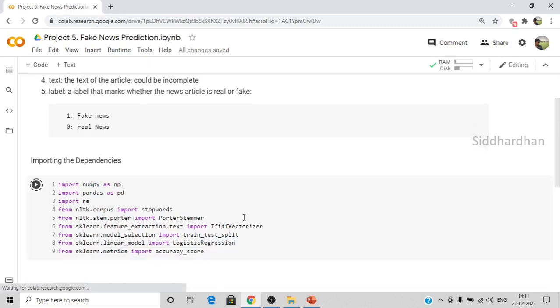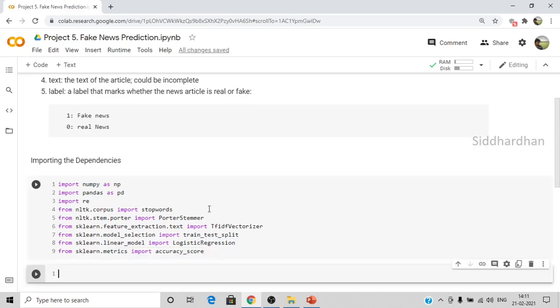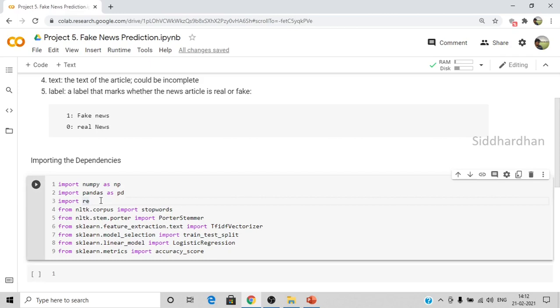So press shift plus enter. First we have imported numpy. Numpy is very useful for making numpy arrays, and pandas is useful for creating data frames and storing the data in the data frame. And then we have this regular expression library. It is useful for searching words in a text or paragraph. And then we have nltk.corpus, from which we have included stopwords.